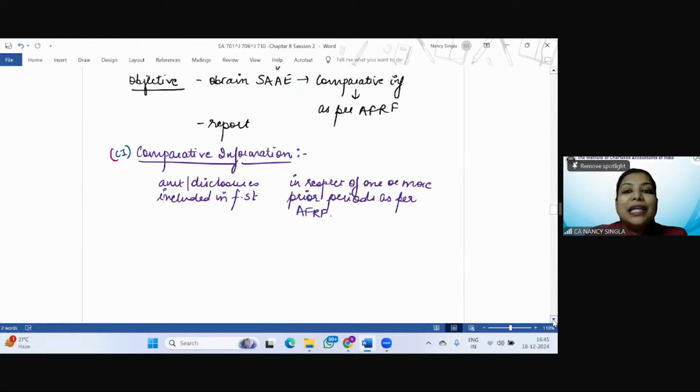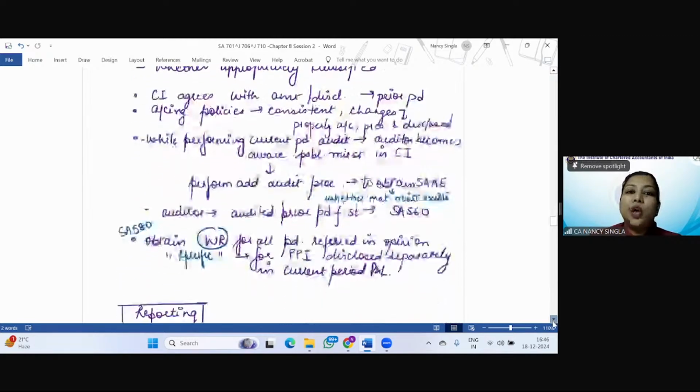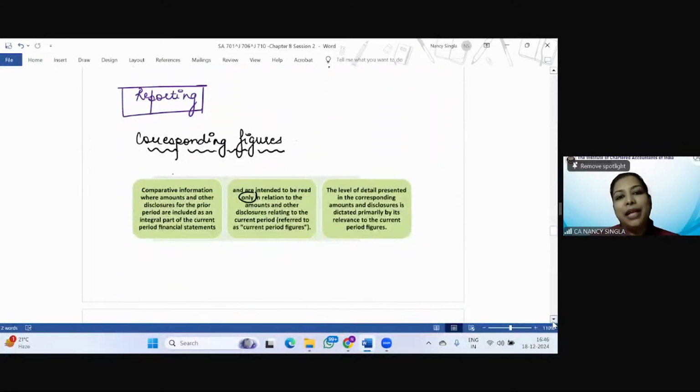So comparative information. Comparative information means the amounts and disclosures included in the financial statements in respect of one or more prior periods as per the applicable FRF. So as per the applicable FRF, either it can be corresponding figures or it can be comparative financial statements. But what is comparative information? It is amounts or disclosures included in the financial statements in respect of one or more prior periods as per the applicable FRF, right? Now let us see the two types of comparative information, which are your corresponding figures and comparative financial statements.